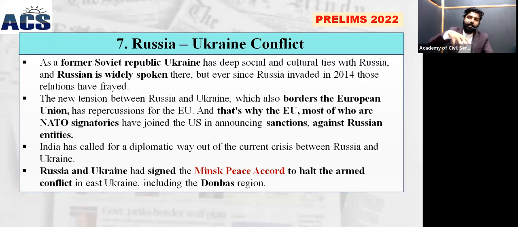So if Russia attacks Ukraine, then the US will interfere in this matter, saying that we will announce a lot of sanctions. And you have seen that Russia said that if the European Council or European nations do not lift the sanctions on Russia, we will collapse or break the International Space Station. Then it is connected to space science as well. The International Space Station is an important topic for our prelims. Russia is part of the International Space Station. If the European nations do not lift the sanctions on Russia, Russia said that we will also try to break or collapse this International Space Station. That is again Russia's response to this.